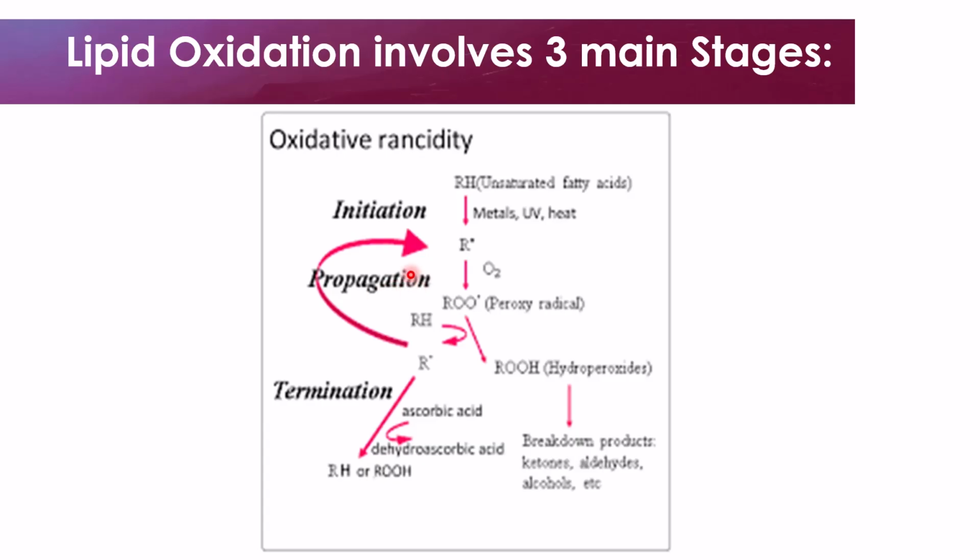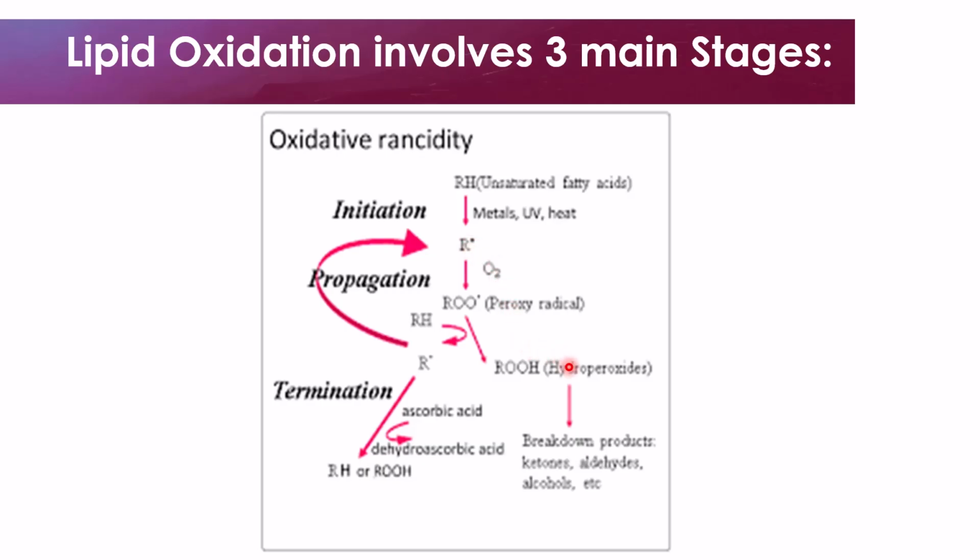The next step is the propagation step, and this step involves the formation of more free radicals that leads to the formation of peroxide radicals and lipid free radicals, and